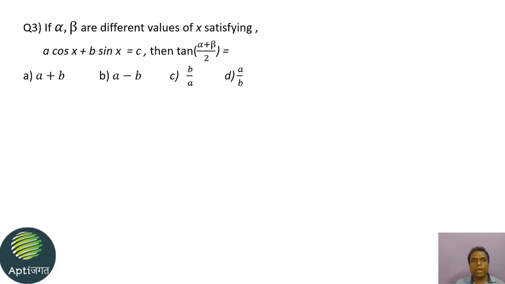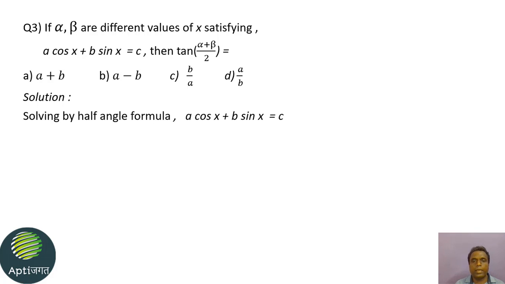If alpha, beta are two different values of x satisfying a cos x plus b sin x equal to c, then tan of (alpha plus beta) upon 2 equals what? First we will write the equation a cos x plus b sin x equal to c.